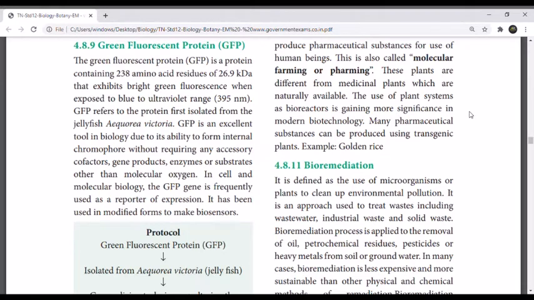The green fluorescent protein is a protein containing 238 amino acid residues of 26.9 kDa that exhibits bright green fluorescence when exposed to blue to ultraviolet range.